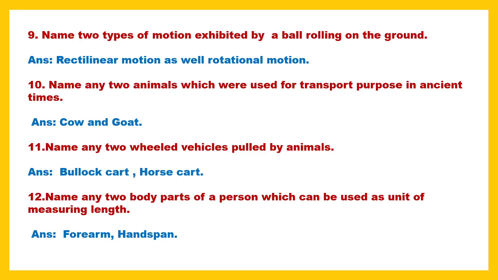For measuring cloth we use a meter scale, and so on. But beforehand, people used to measure length with body parts like the forearm and the hand span. The hand and forearm distance was taken as a help to measure length.